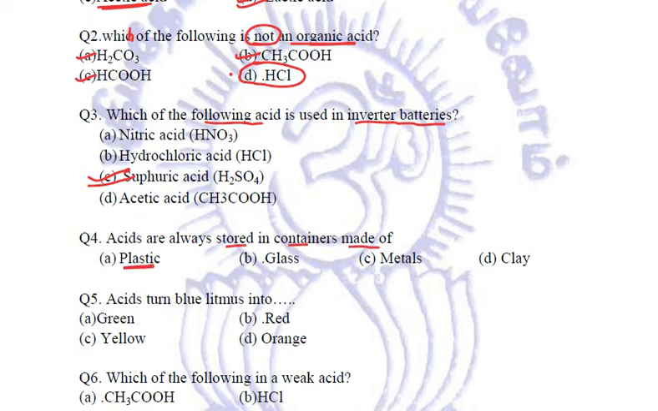Is it plastic? No, acids are corrosive. They will just burn the plastic. Is it glass? Yes, we can store in glass. Metals? No. Why? Because metals react with acids to form poisonous salts. Clay, you can't store it in clay, right? That is porous. So our correct answer is glass. Acids are always stored in containers made up of glass or ceramic. Both you need to relate and remember. In this particular question, it is glass is our option. Otherwise, maybe if ceramic is given anywhere, you can mark ceramic.